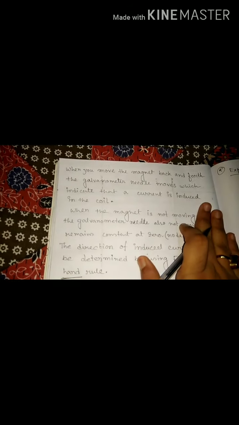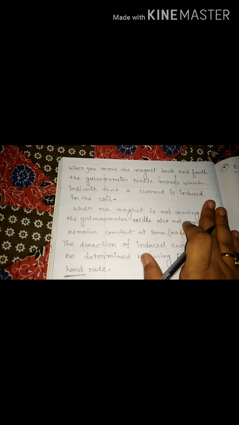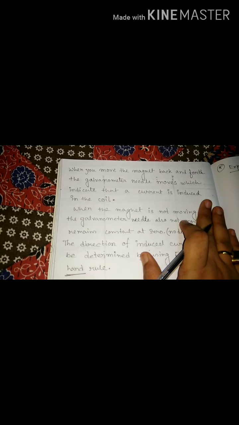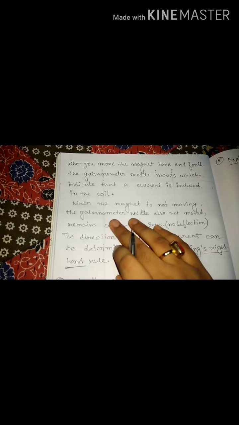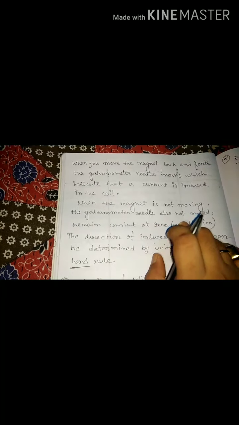Clear? Okay. So here I will write: when you move the magnet back and forth, the galvanometer needle moves, which indicates that a current is induced in the coil. And when the magnet is not moving, the galvanometer needle also does not move, it remains constant at 0, no deflection.